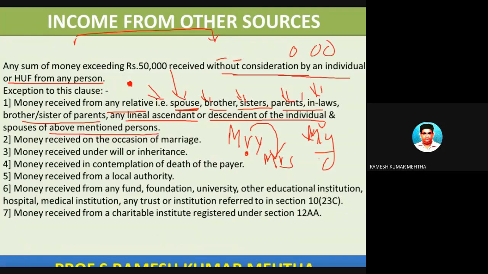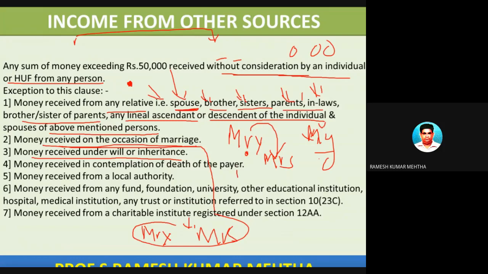So this is number one. If money is received on the occasion of marriage, so Mr. X is marrying Mrs. Y, on this occasion of marriage these couples have got some money received on the occasion of marriage. So this is not income from other source. Number two. Number three, money received under will or inheritance.